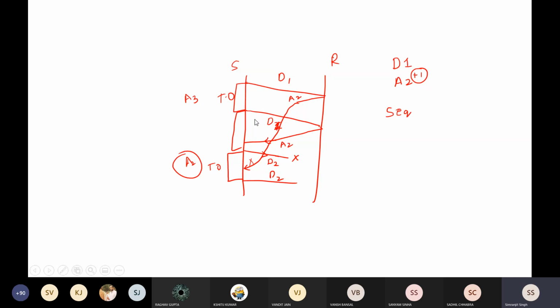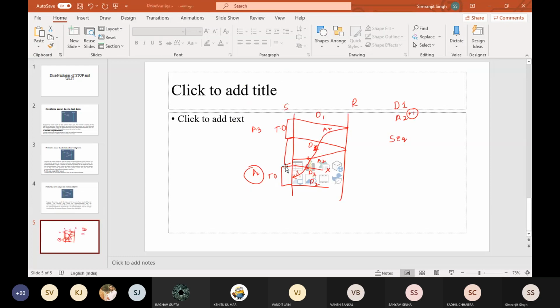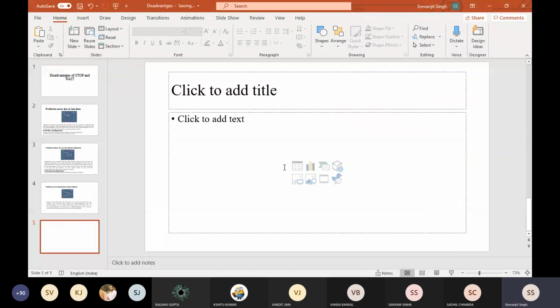Now, the solution that I gave you, the stop and wait protocol, has various problems. You have seen totally three disadvantages. The solution of these disadvantages is solution one, solution two, and solution three. So the first solution was, what was that?